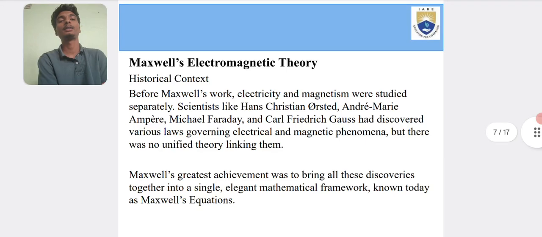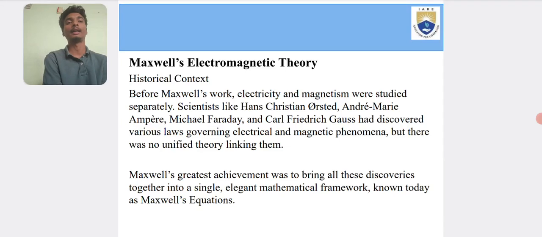Maxwell's electromagnetic theory: historical context. Before Maxwell's work, electricity and magnetism were studied separately. Scientists like Christian Oersted, André-Marie Ampère, Michael Faraday, and Gauss had discovered various laws concerning electrical and magnetic phenomena, but there was no unified theory linking them. Maxwell's greatest achievement was to bring all these discoveries together into a single mathematical framework known today as Maxwell's equations.